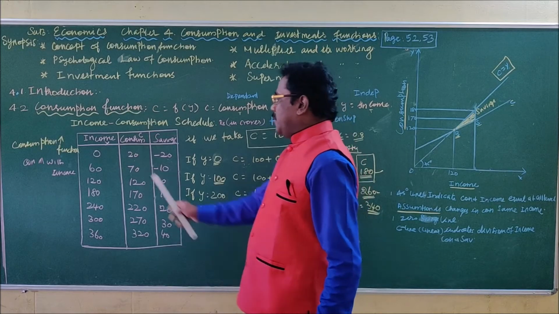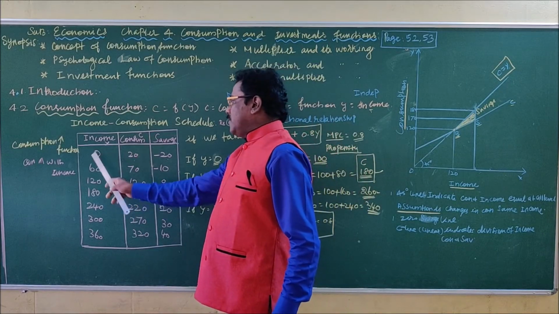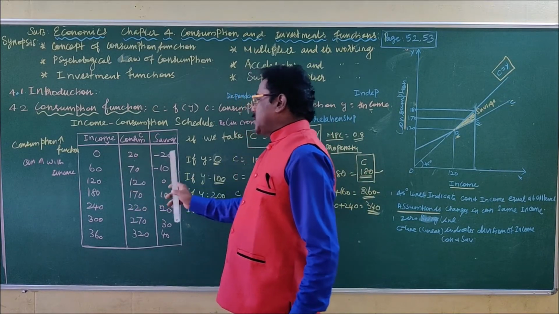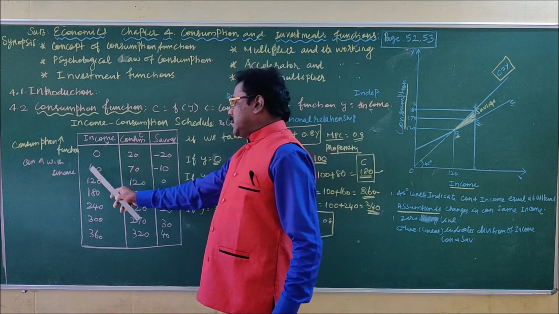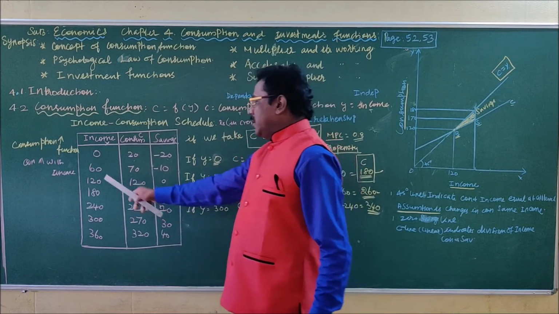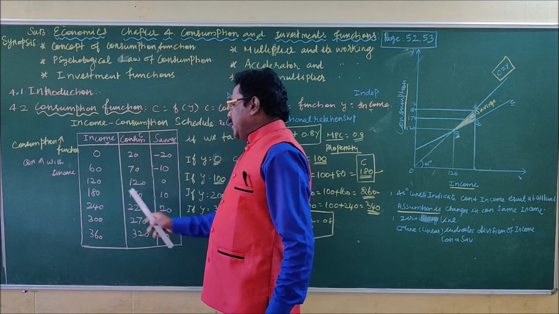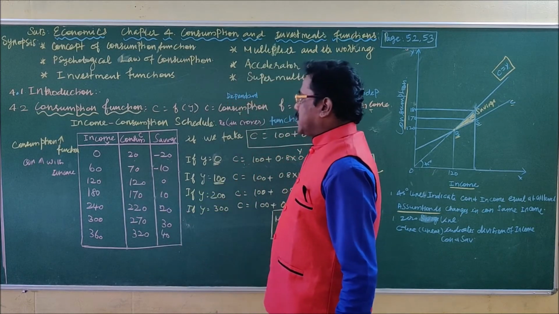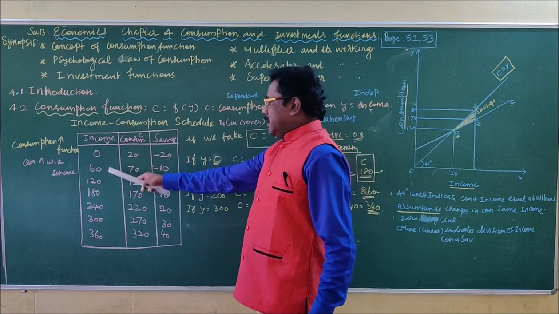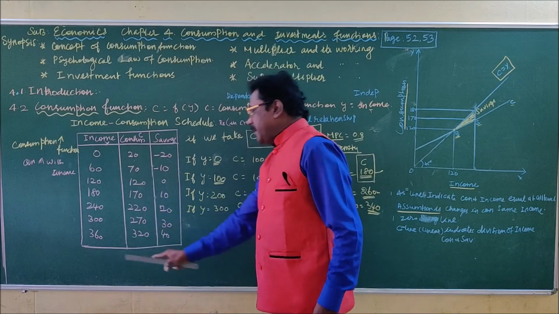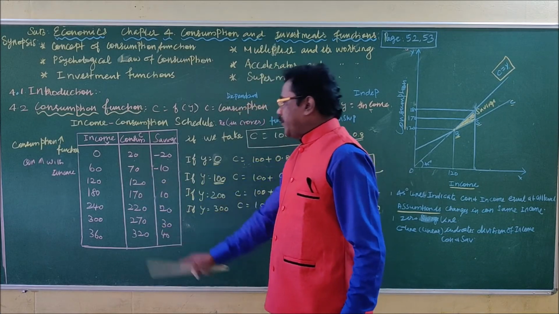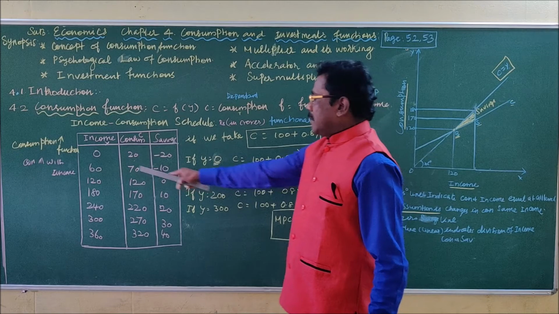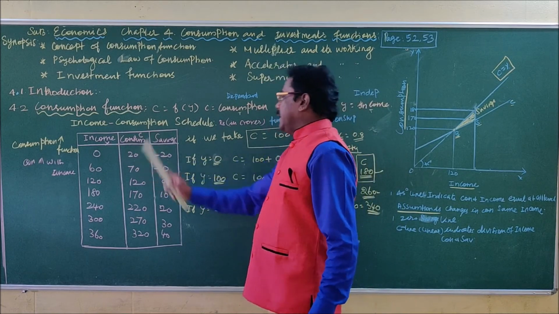Subtract consumption from income: 0 minus 20 is minus 20, 60 minus 70 is minus 10, 120 minus 120 is 0, 180 minus 170 is 10, like this. Income increases by 60 rupees and consumption by 50 rupees.